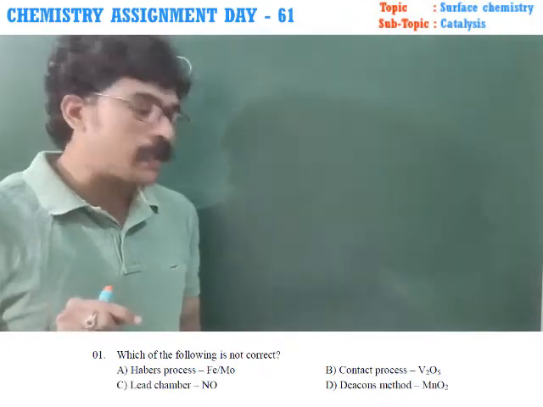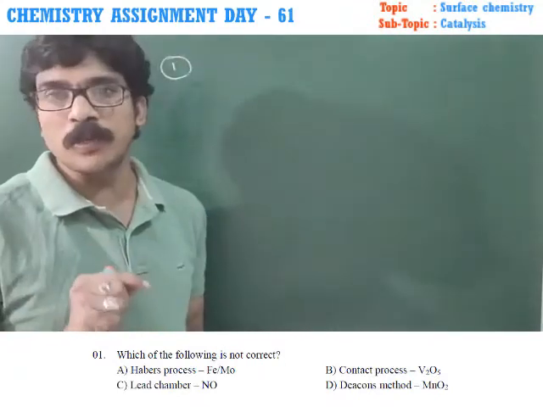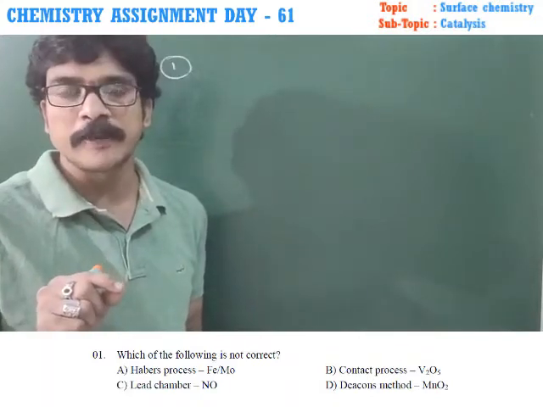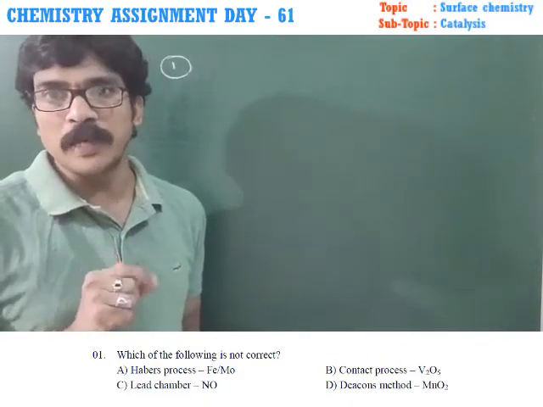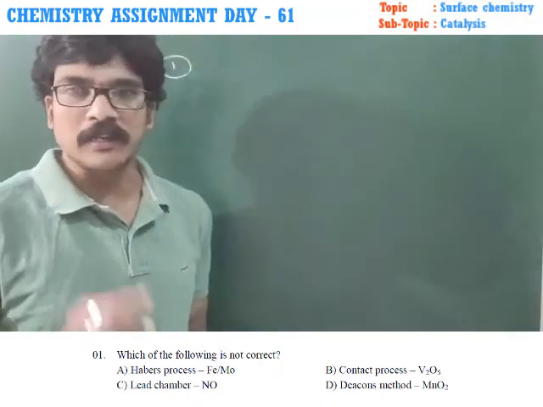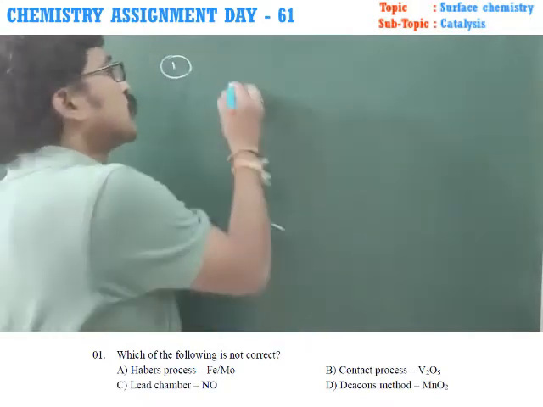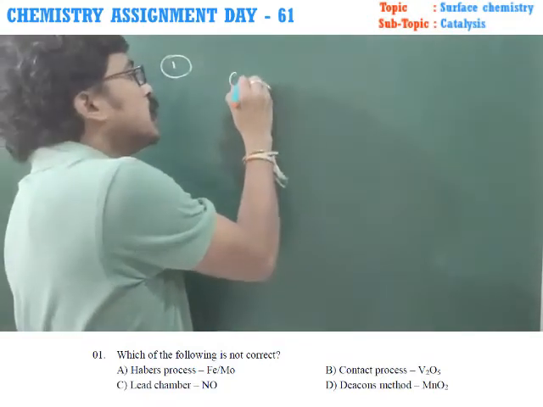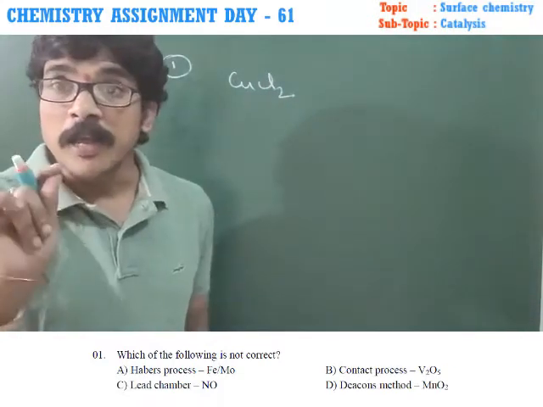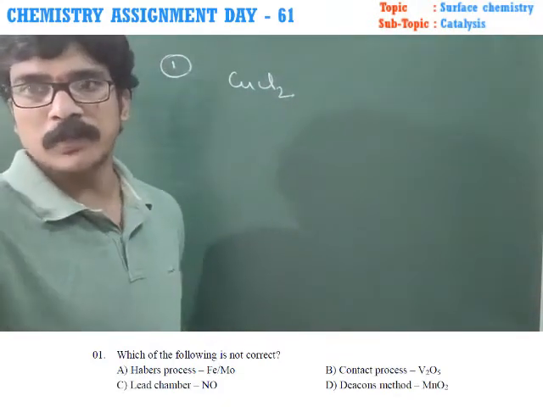But in Deacon's method, MnO2 is given. That is the wrong statement, because in Deacon's process, CuCl2 acts as a catalyst. So therefore, not correct. Answer fourth option. In Deacon's process, originally the catalyst is CuCl2, but the given option is MnO2. So that is the wrong answer.